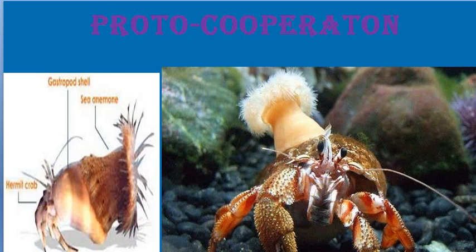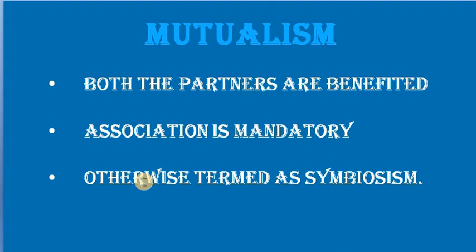The third kind of relationship, which is very, very important, is mutualism. Mutualism is otherwise termed symbiosis, and the organisms living under a mutualistic relationship are termed symbionts. Here the association becomes mandatory. We can't separate these two organisms; if we separate them, they can't live as they are supposed to. So this is the mutualistic relationship, the real positive interrelationship between these two organisms.